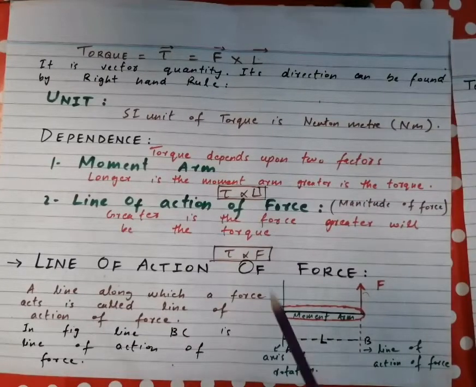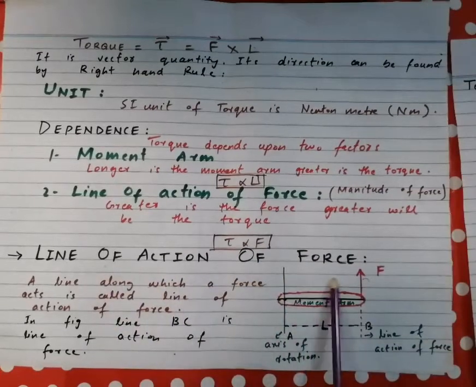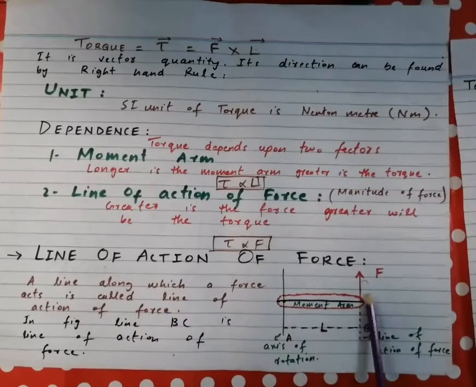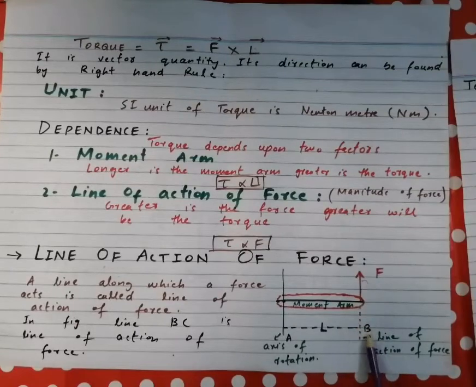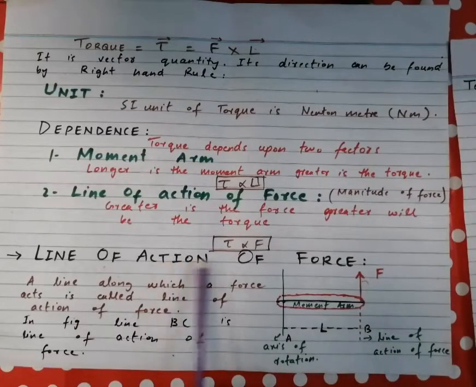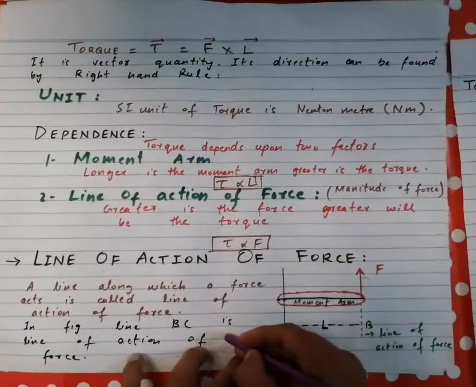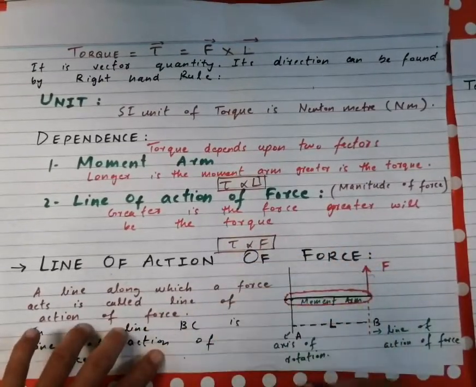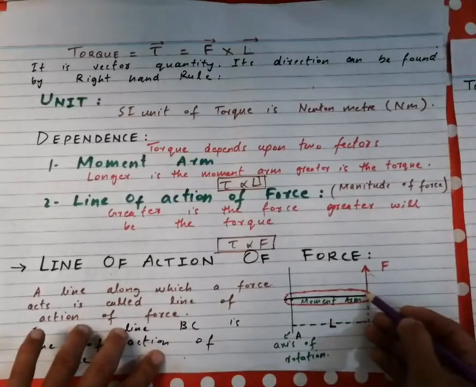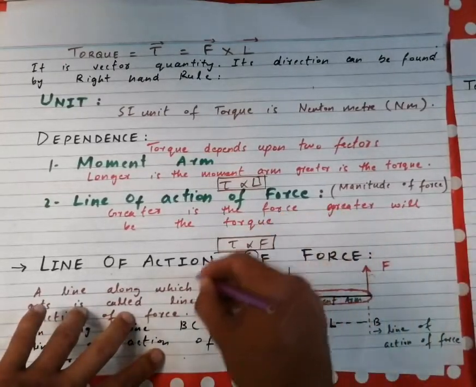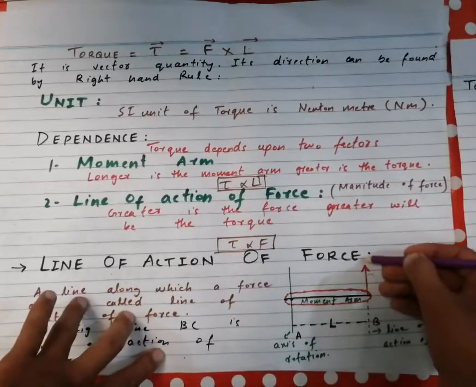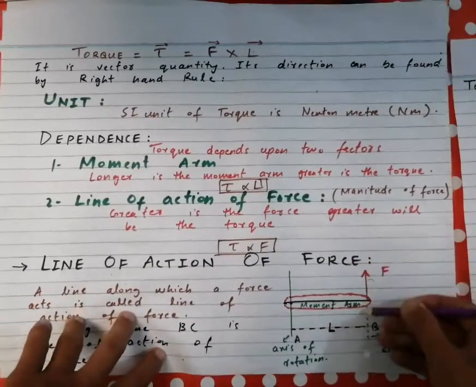Next we discuss the moment arm and the line of action of force. What are these two things? The line of action of force is the line along which a force acts. It is the direction of the force. In this diagram you can see that this body rotates in this circle in this way when the force F is applied on this body, and the direction of this force F is the line of action of the force.